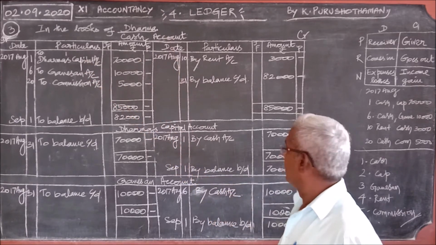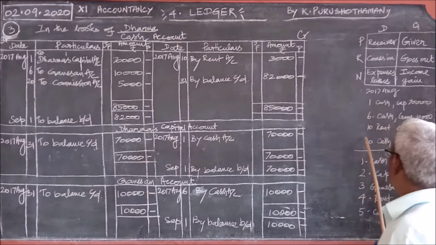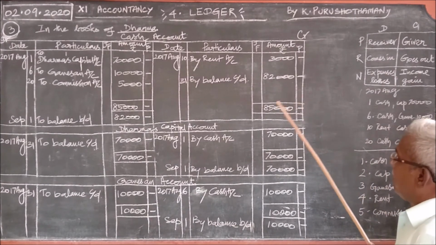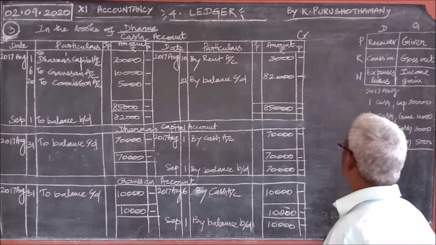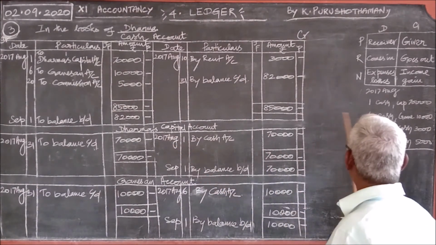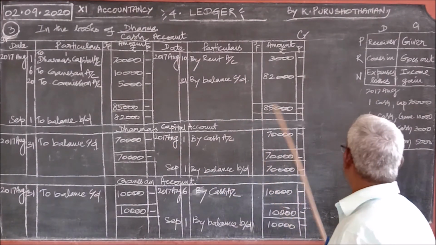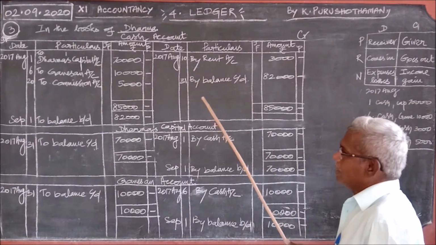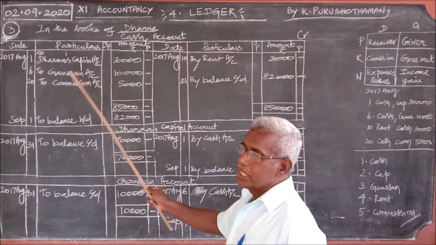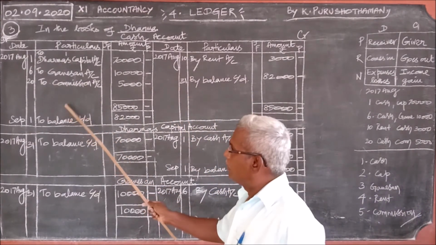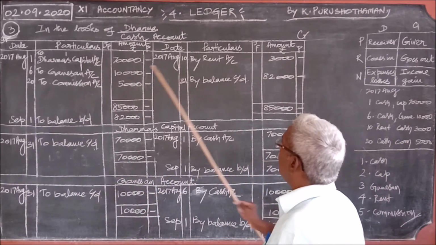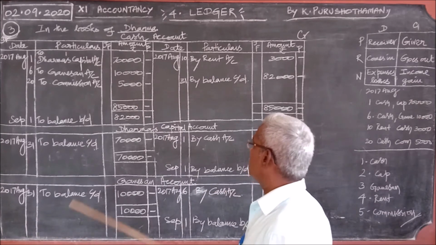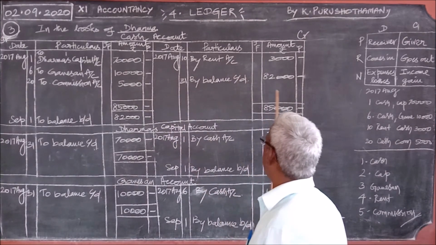I have it done. The third journal entry, on the 10th, cash is coming on the credit. I have passed the entry on the credit. What is coming along with that? Rent. Then the fourth journal entry is cash account debtor to commission account. Cash is appearing on the debit, so pass the entry on the debit. What should be written? Not the cash account, along with that it is commission. I have written it. So the greater total is 85,000.